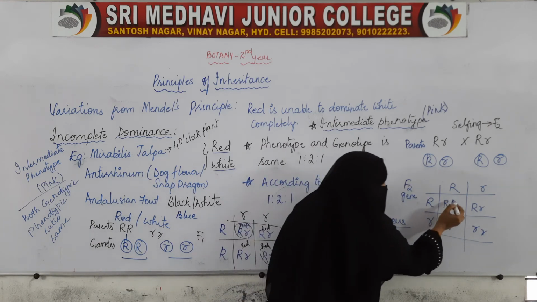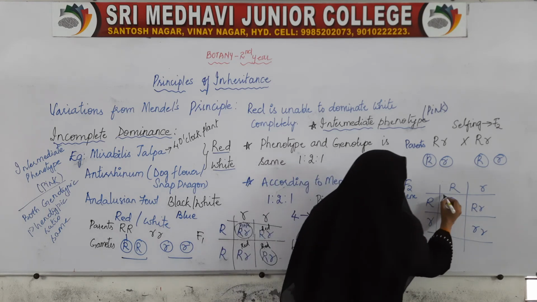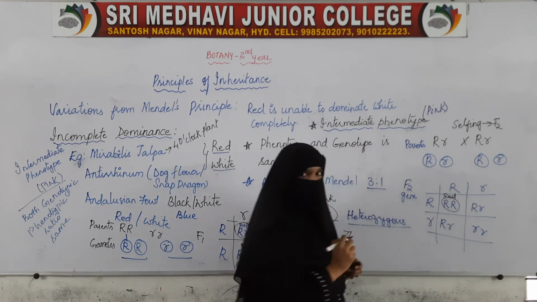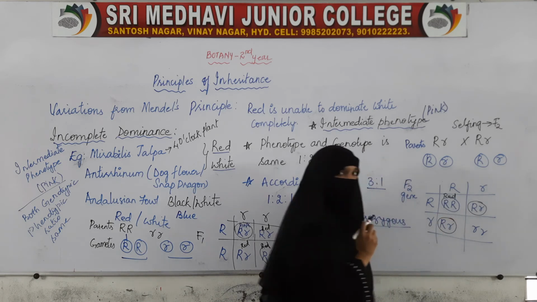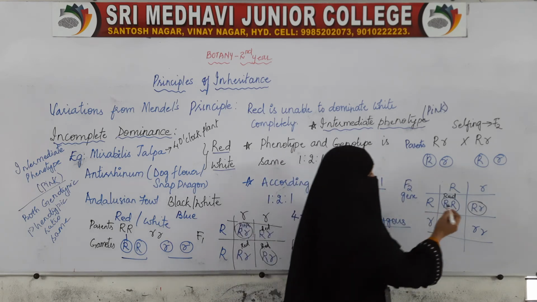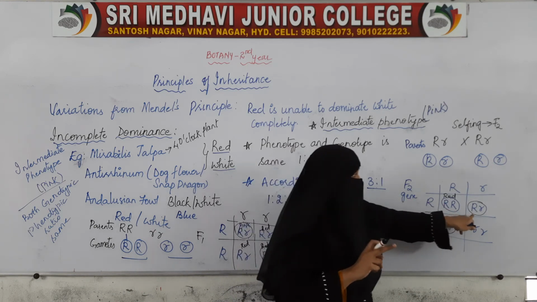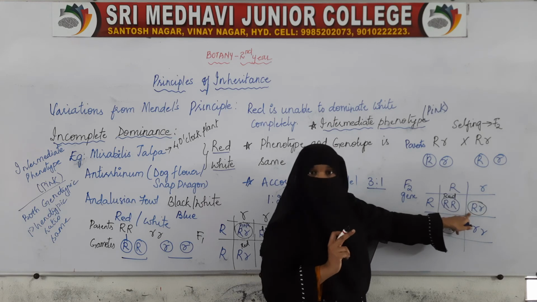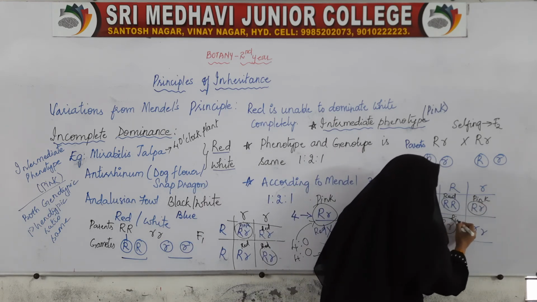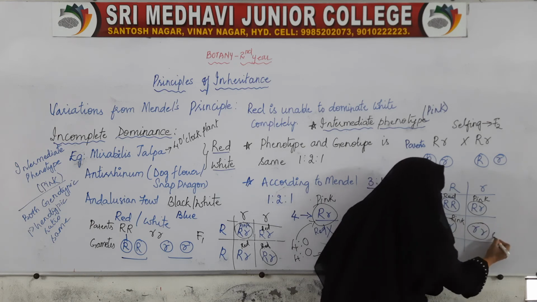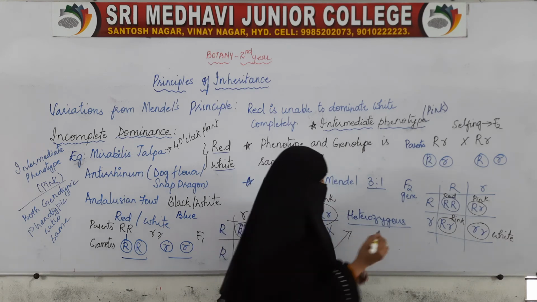So one we get is capital R, capital R. This will be red color. This is capital R, small r, and this is also capital R, small r. So which color do we get for capital R, small r? Red color we are not getting. Even though red is dominant, we are not getting red color. We are getting pink color. This is also pink color. And small r small r means white.